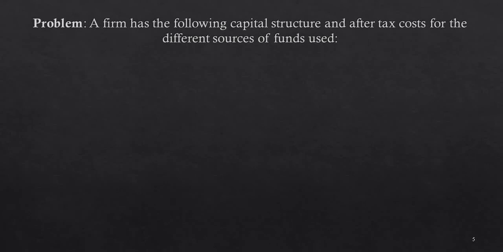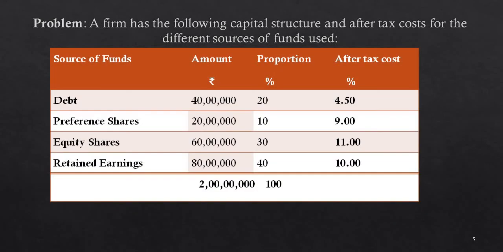Now let us discuss a problem. A firm has the following capital structure and after tax cost of the different sources of funds used. The sources of funds given, amount, proportion and percentage after tax cost is given. Calculate the weighted average cost of capital by using the book value method.